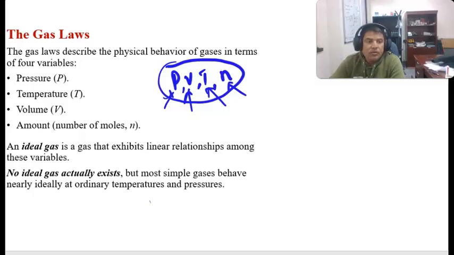Gas law means the relation between these four variables, and it tells about the behavior of the gas in different conditions: different temperature, different pressure, different volume. That's the gas law. We will study further in the next slide.